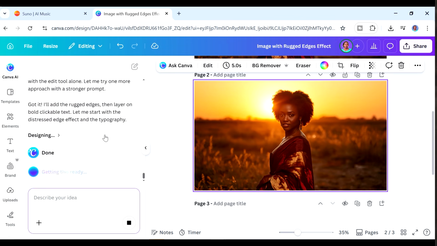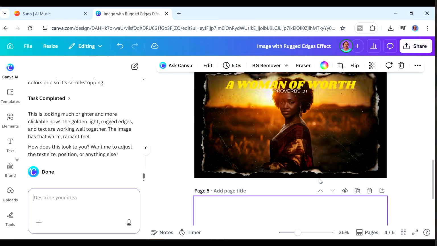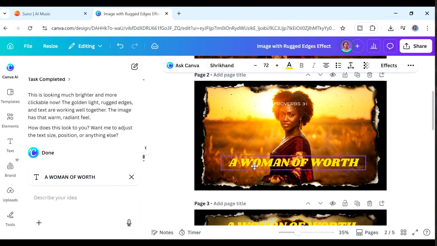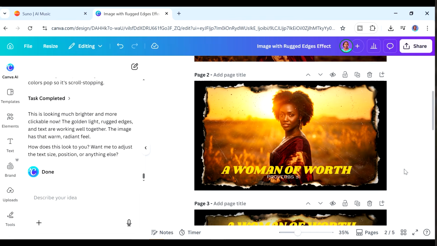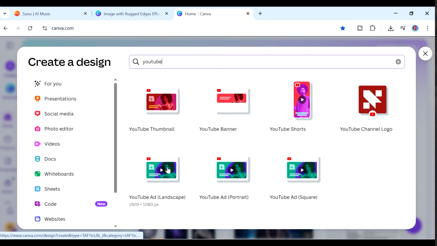I asked it to create an image which was rugged around the edges, and because the first ones were a bit dark, I also asked it to brighten it. Yeah, so this is what I got as my final image. So this is what I actually used as my thumbnail. But let's finish creating the video.